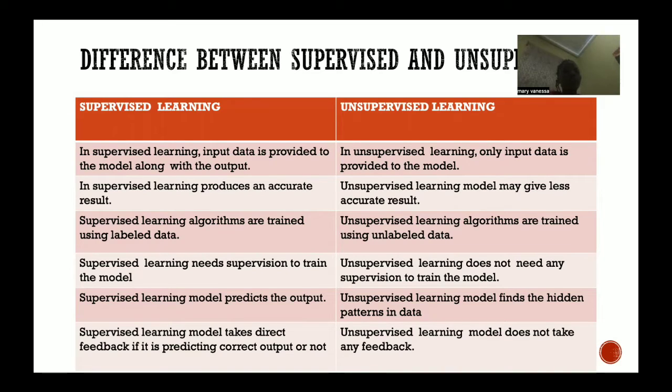The first difference is in supervised learning, input data is provided to the model along with output. But for unsupervised, it's only input, but the output is not provided since there is no supervision to follow up the data. Supervised learning provides accurate results since someone will be following up on the datasets to see any changes. While for unsupervised, there is less accuracy in data since there is no consistency.